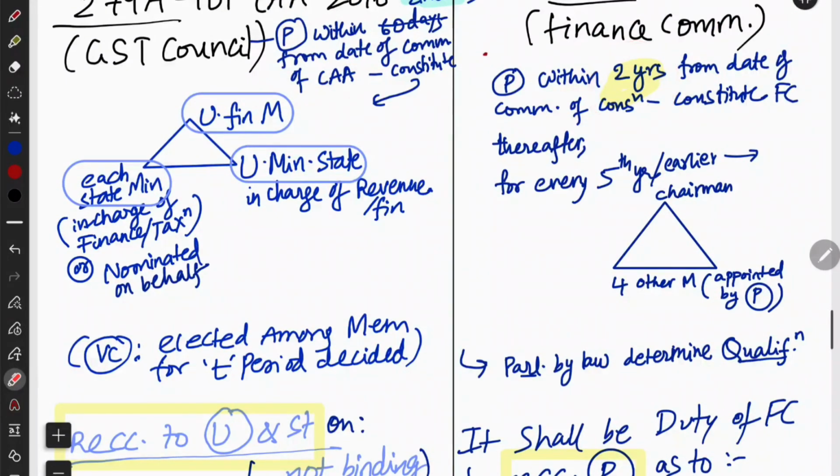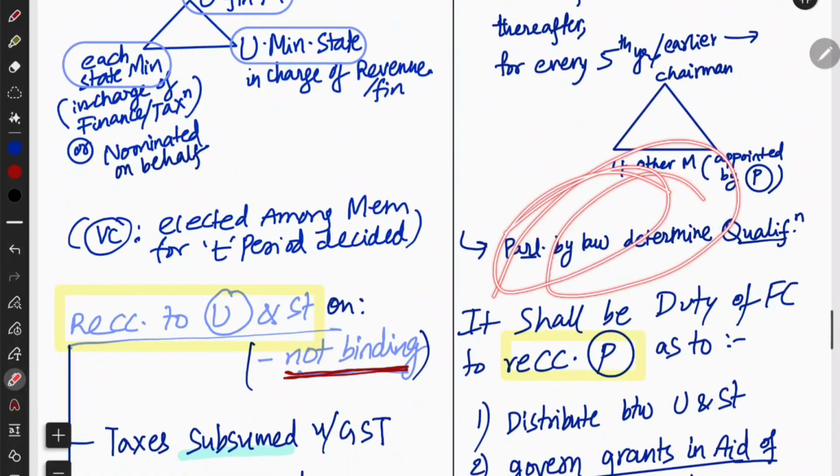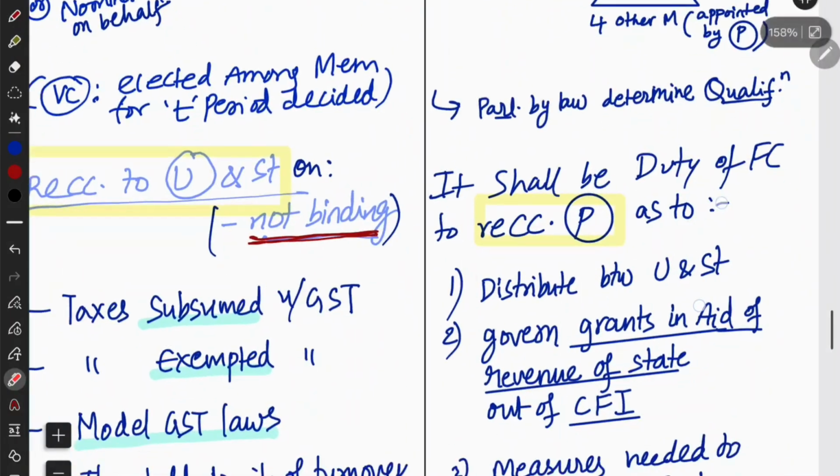Currently we have Arvind Panagariya, 16th Finance Commission. Okay, so where are the qualifications? Parliament by law will determine the qualifications. Okay, who will determine the qualifications of the Finance Commission? Parliament by law. Now next, what are the duties of the Finance Commission?